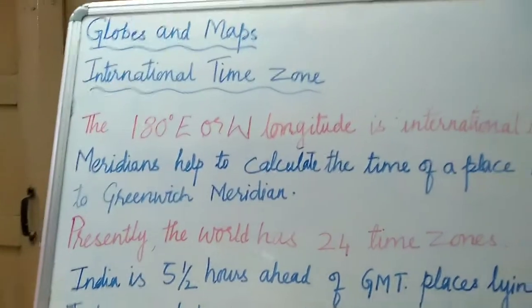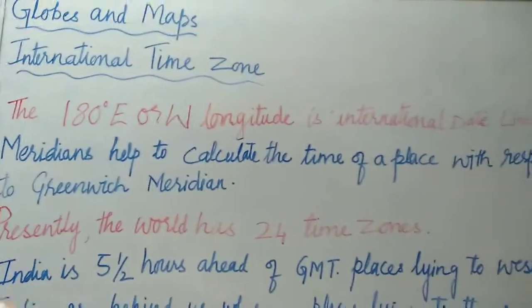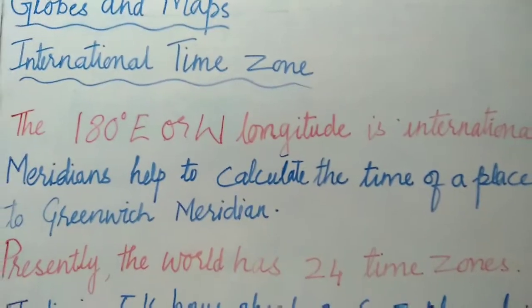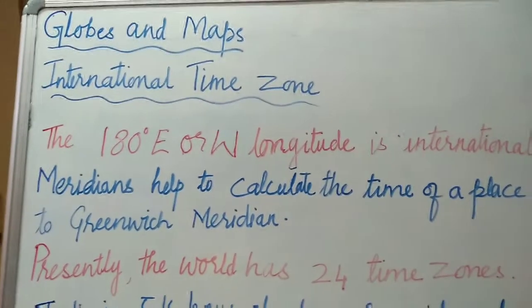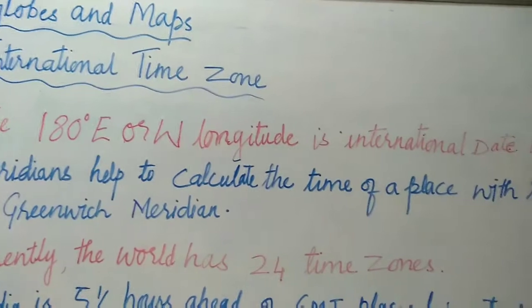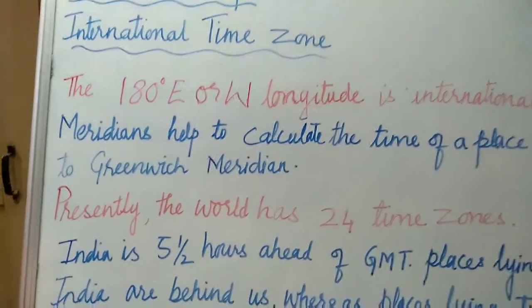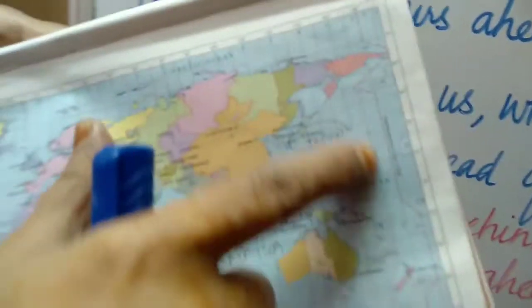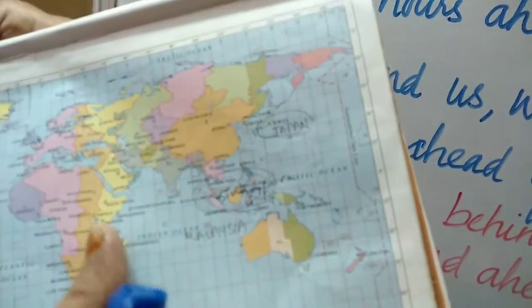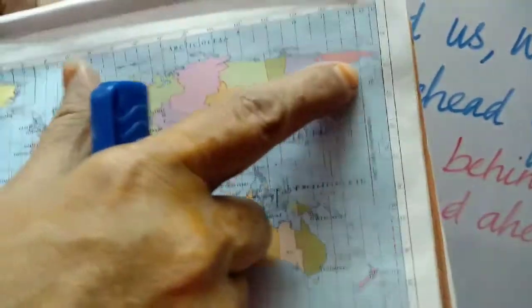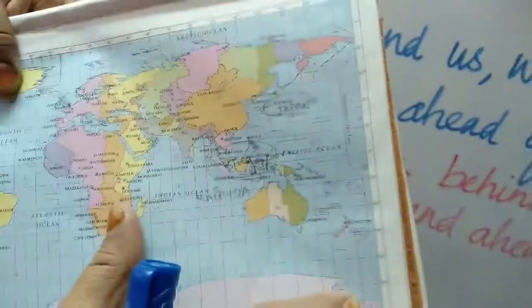Okay, international time zone. Now, 180 degrees east or west longitude is the international date line. And this is the international date line, which is not straight. See, it's coming here. It's not straight like this, it is here. So, the international date line.